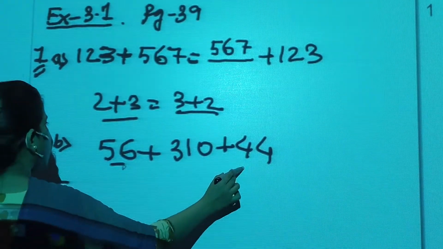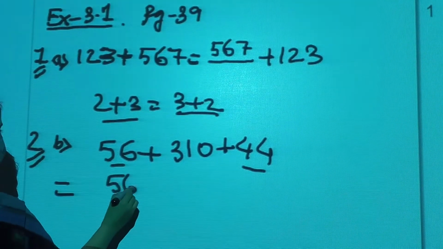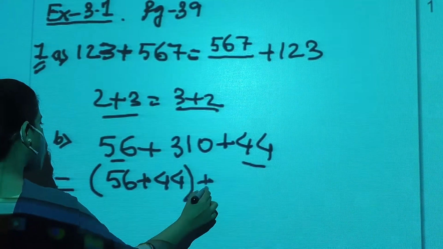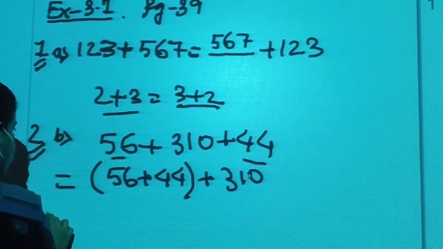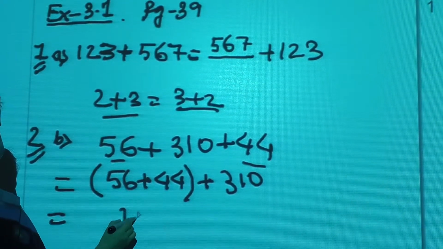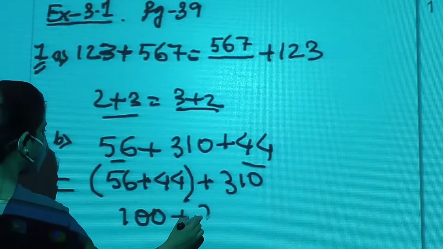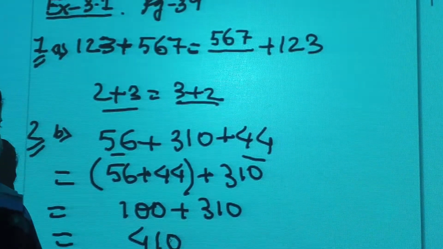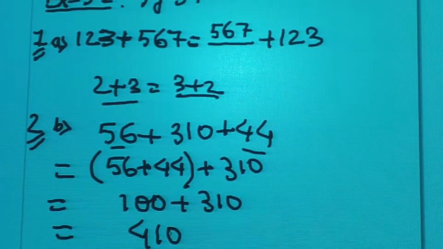Let us group this one. We will select any such two numbers that make our addition easier. 56 plus 44 we will get 100, plus 310, we get 410. The addition has become easier for us.